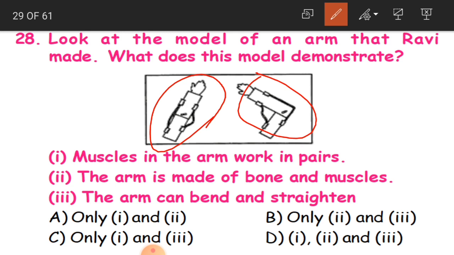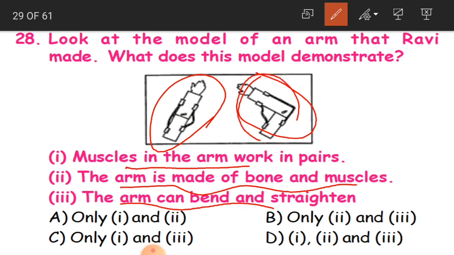So the first is muscles in the arm work in pairs. The arm is made of bone and muscles, and the arm can bend and straighten. So what can you observe by this picture children? This arm is bending and this is straight. So the answer is the arm can bend and straighten.